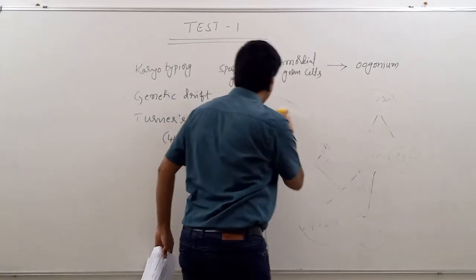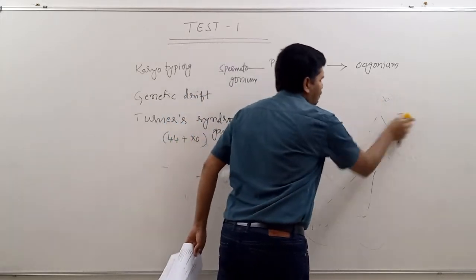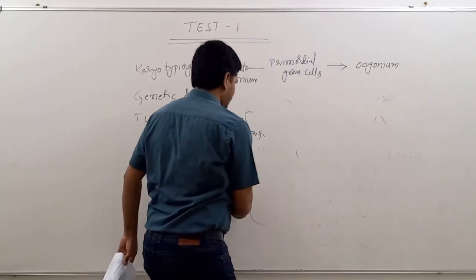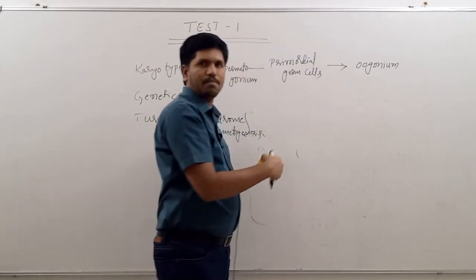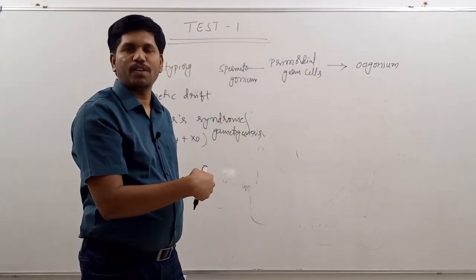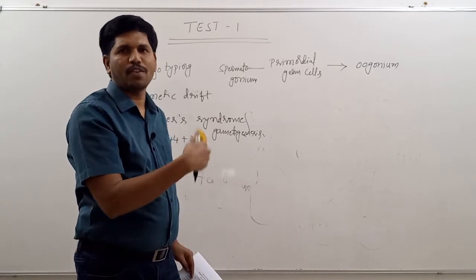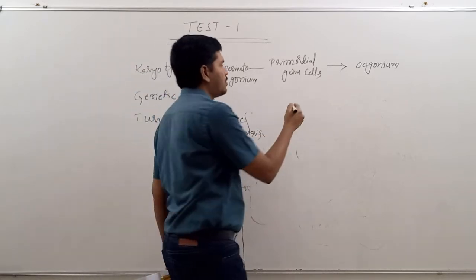And I am going to explain any one chromosomal aberration for your understanding. Let us take Turner syndrome.